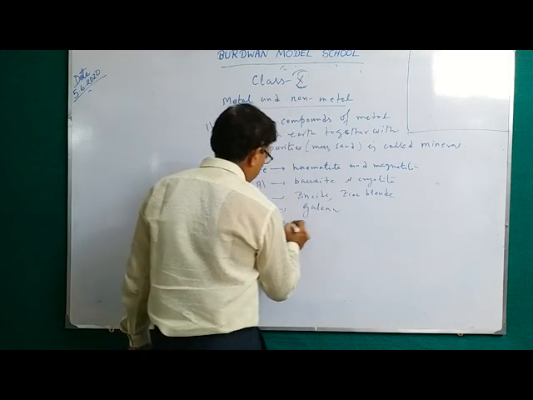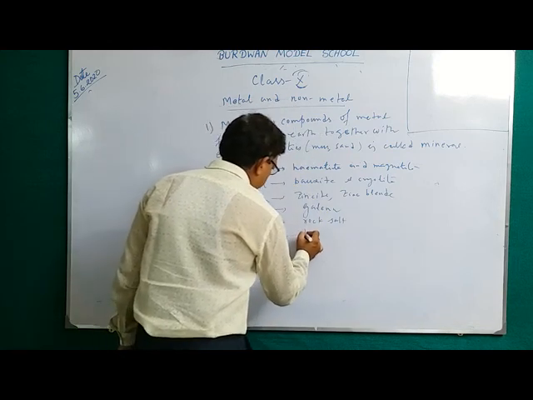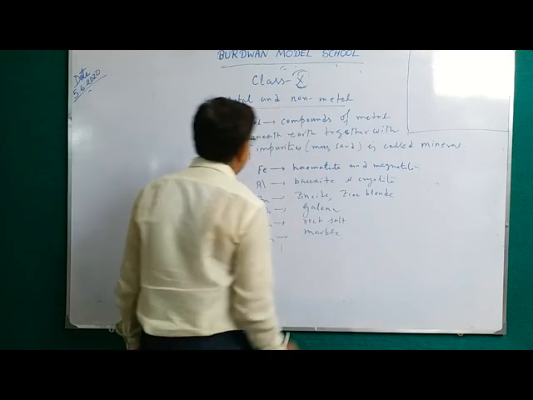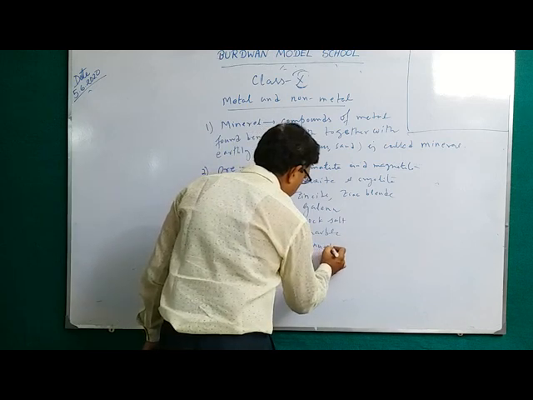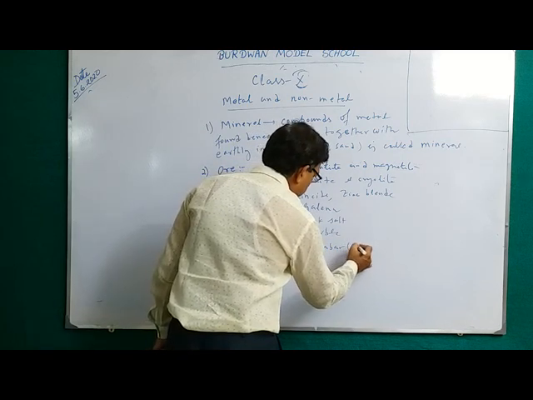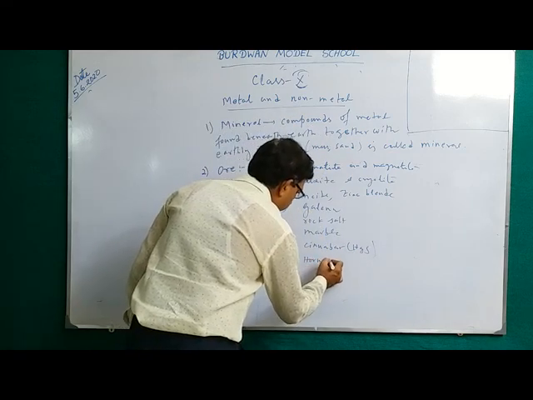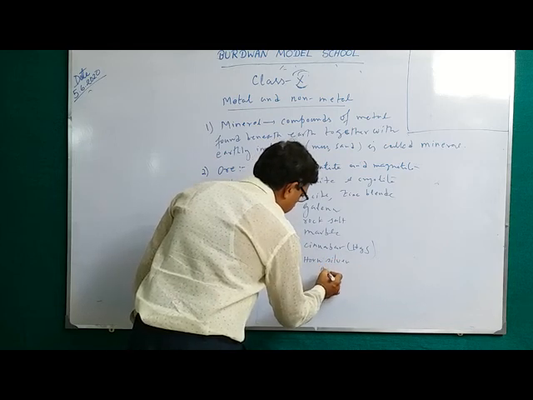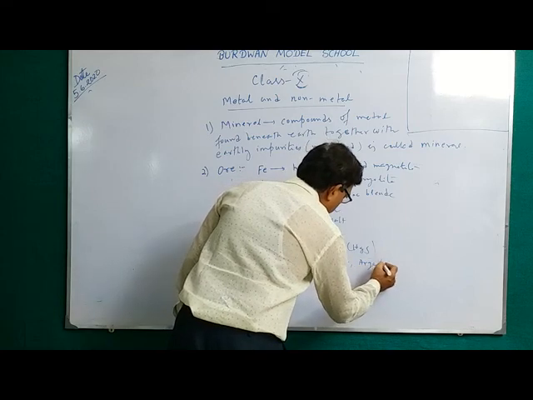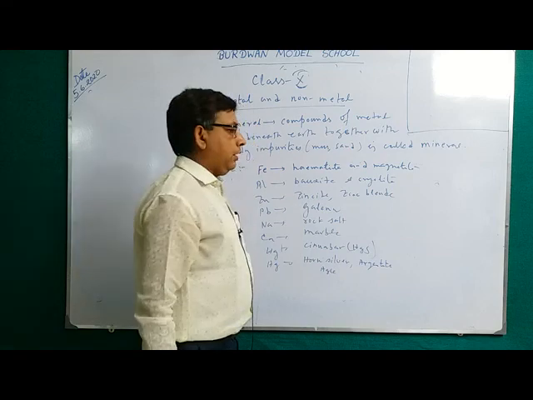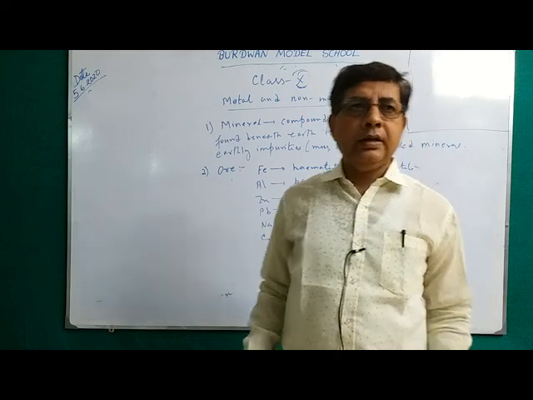Sodium, what is the important ore? Rock salt. Calcium, important ore is marble. Mercury, important ore is cinnabar, the formula is HgS. Silver, important ore is horn silver, formula AgCl, or argentite, Ag2S, silver sulfide. So these are some important ore of the metal from which we can extract metal.